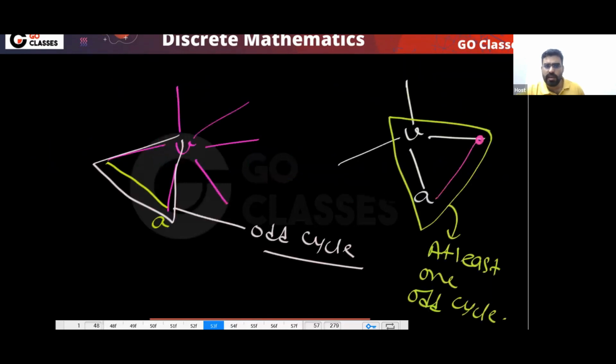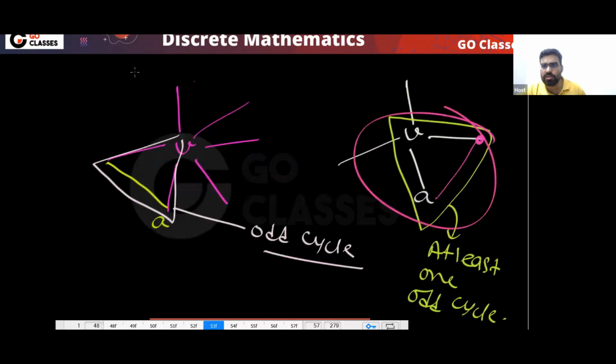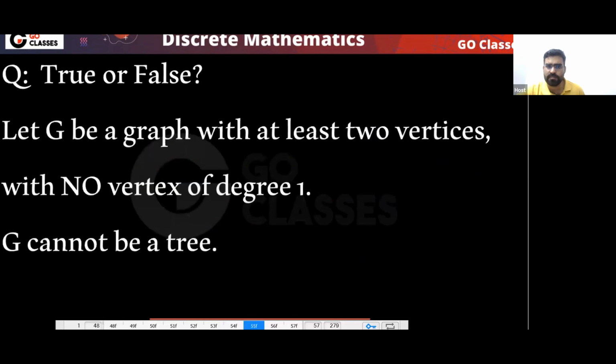Now you can notice in this question, just think about it. In this question, there will be at least one odd cycle, right? You will have at least one odd cycle. So this is not bipartite.